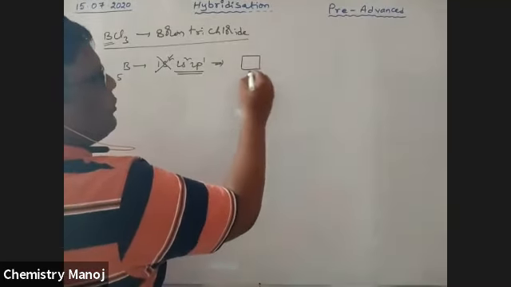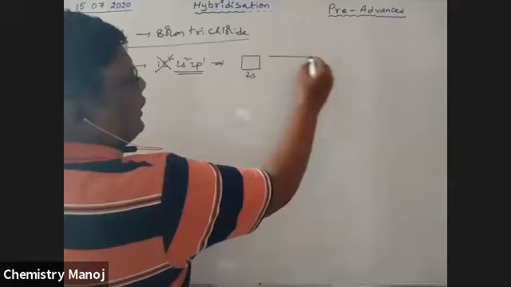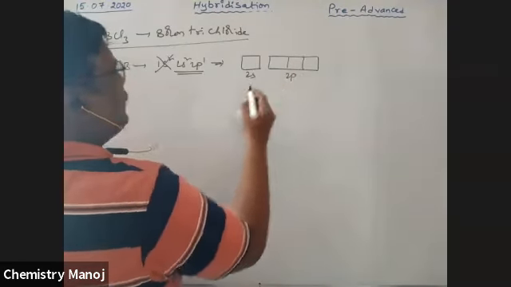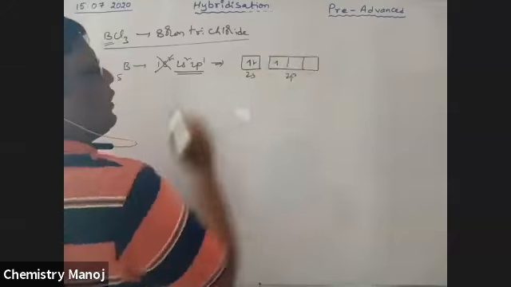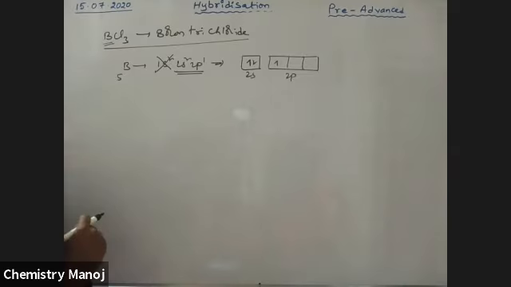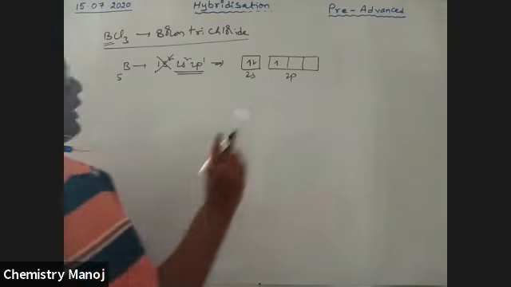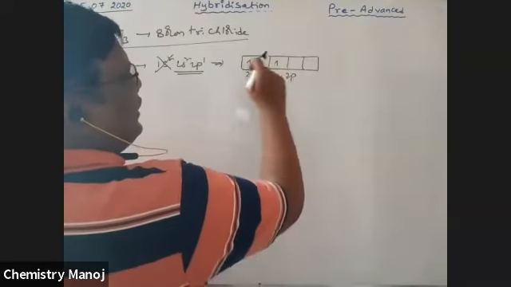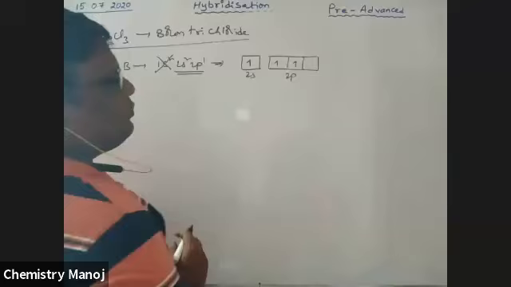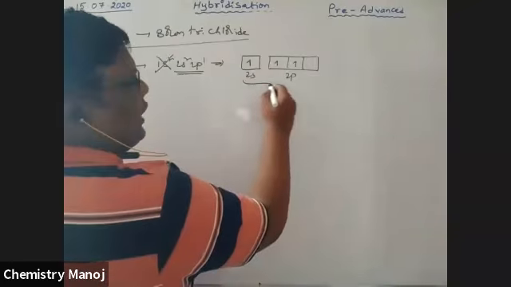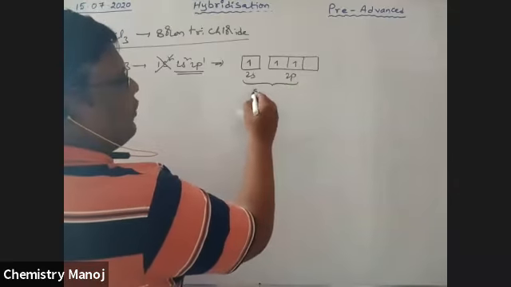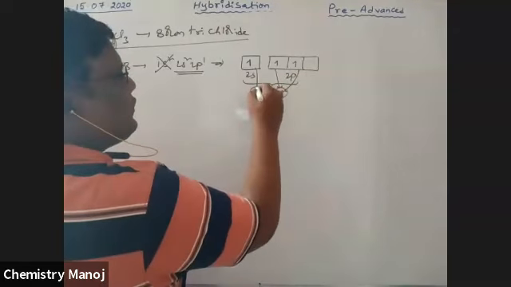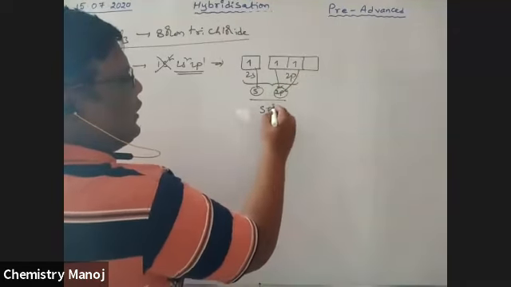It is the 2s orbital, it is the 2p orbitals. So the 3 orbitals involve mixing, one s and two p, this one and this one. That gives sp2 hybridization.